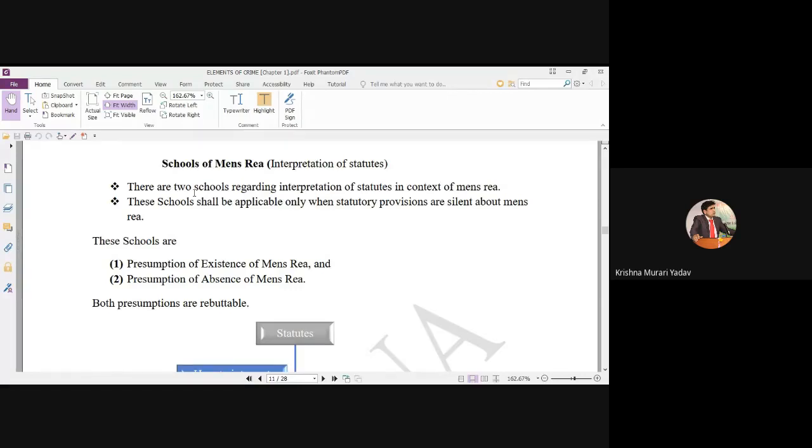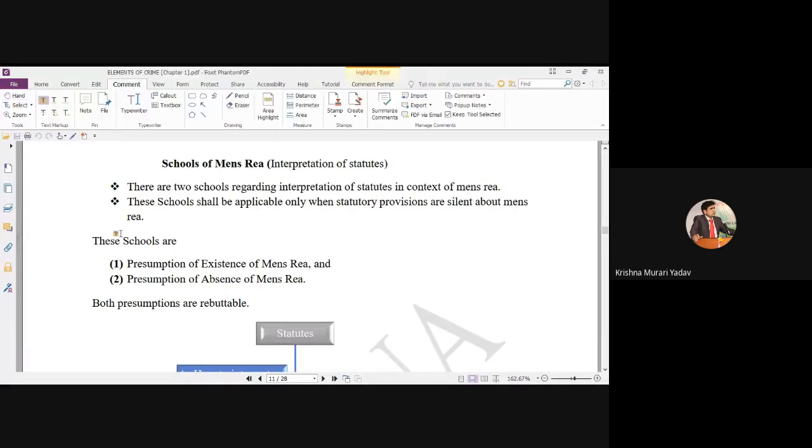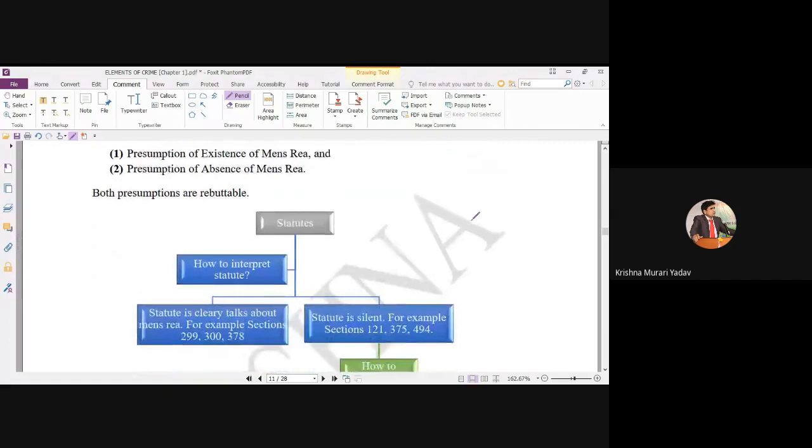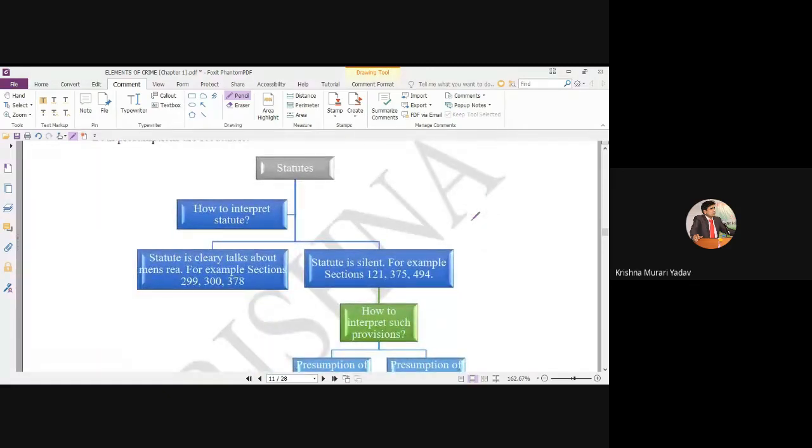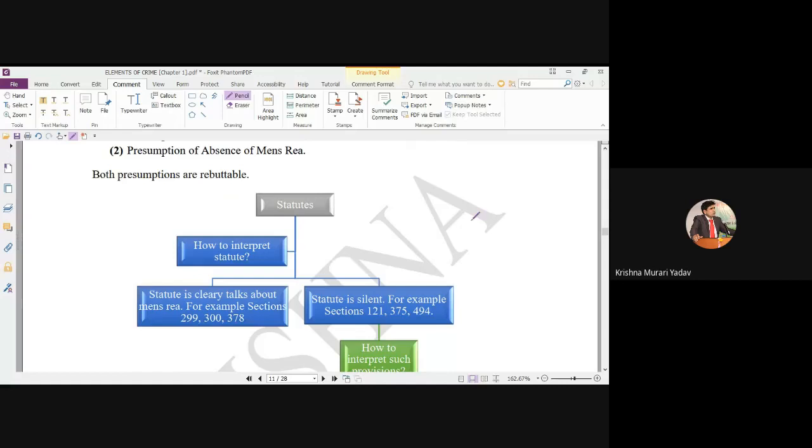The point here is that there are two schools regarding the interpretation of statutes in the context of mens rea. These schools apply when the statutory provisions are silent. If the statutory provisions are not silent, then no question arises regarding these particular schools. Statutes means enacted law. Whenever I use the word statutes, I mean enacted laws. How to interpret the enacted laws?